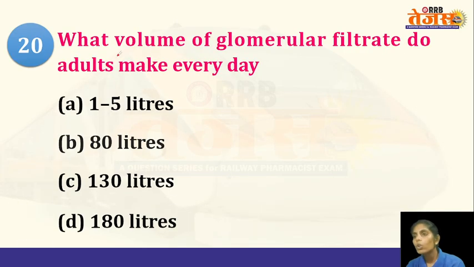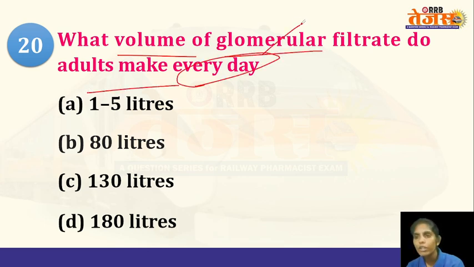Next question, what volume of glomerular filtrate do adults make every day? Glomerular filtrate is the amount of fluid that enters into the Bowman's capsule as the blood passes through the glomerulus.